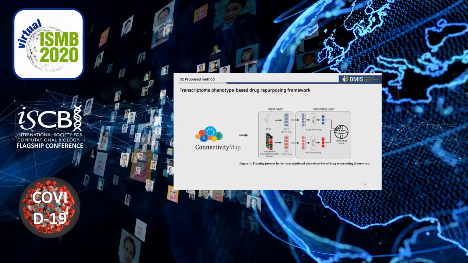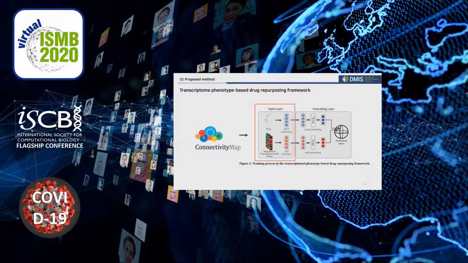This is our model structure in the training process. We exploit the L1000 dataset provided by Connectivity Map as a training dataset. The L1000 dataset consists of a drug and the transcriptome perturbation induced by that drug.